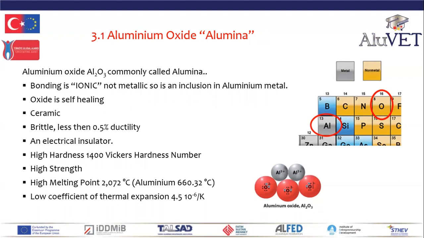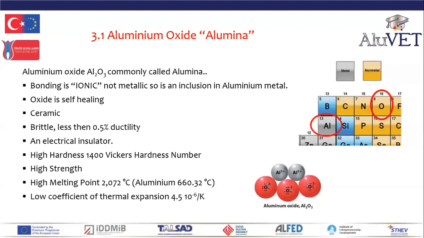The presence of alumina in aluminium weakens the metal lattice. The aluminium oxide is self-healing, and it is so important that you comprehend the fact that if you scratch aluminium, by the time you've walked away, it will have reacted with the oxygen to self-heal itself.